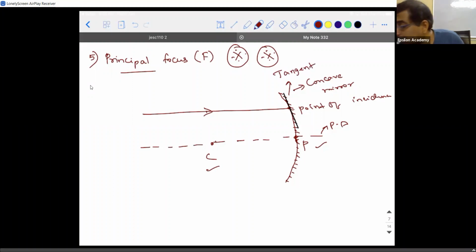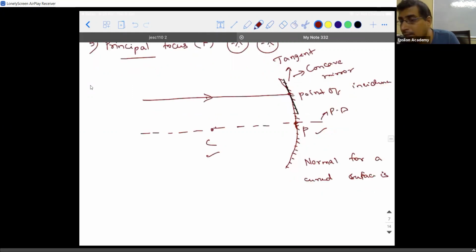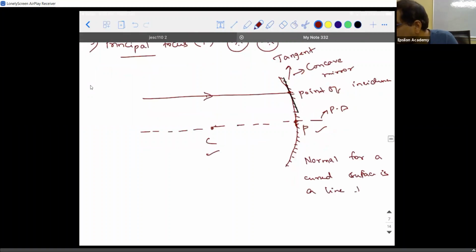If you are able to draw a line perpendicular to the tangent, then that line is called the normal. So the normal for a curved surface is a line perpendicular to the tangent at that point.